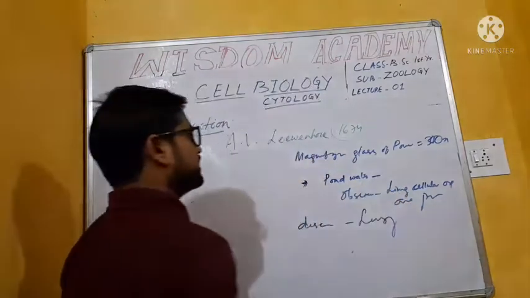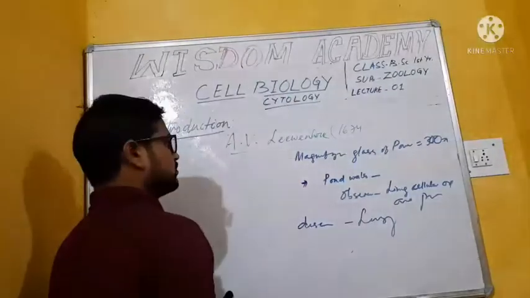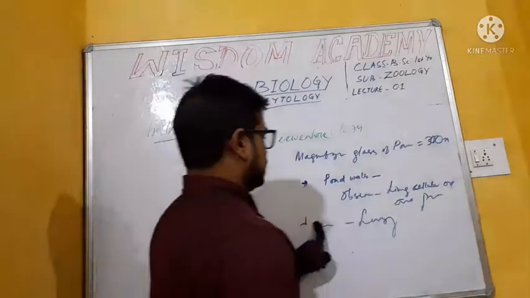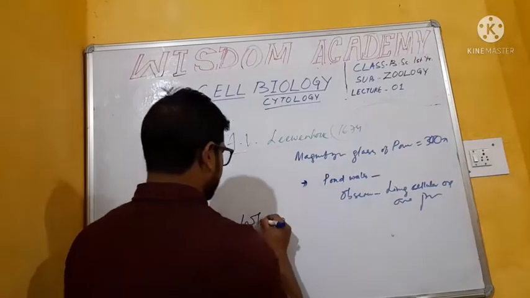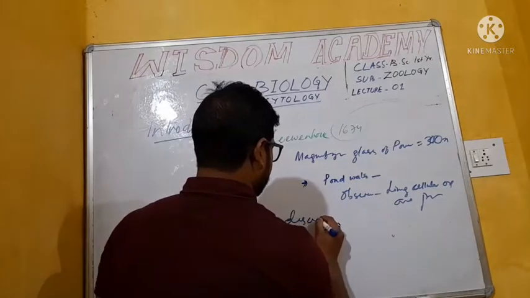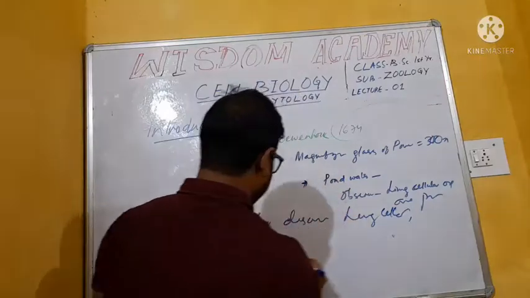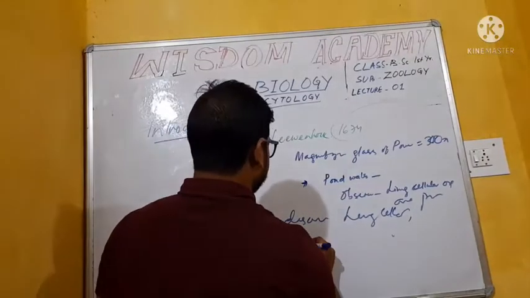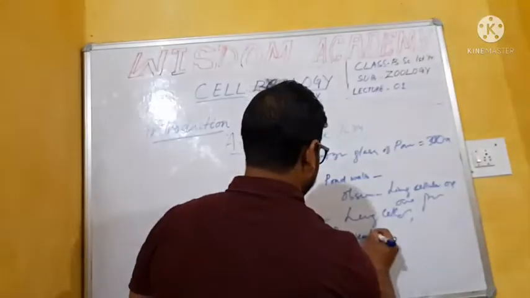Who discovered living cells? A short question for exams like NEET. Other state boards also ask these questions. Who discovered living cells? Student, your answer will simply be A.V. Leeuwenhoek.